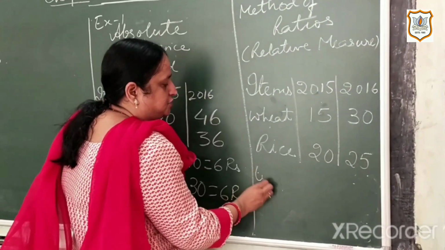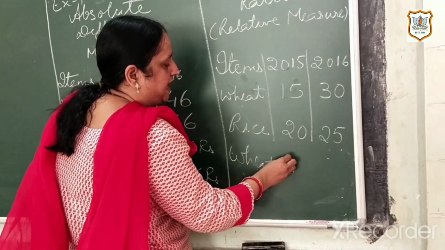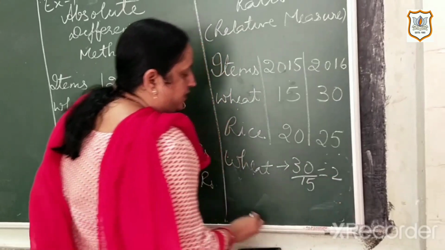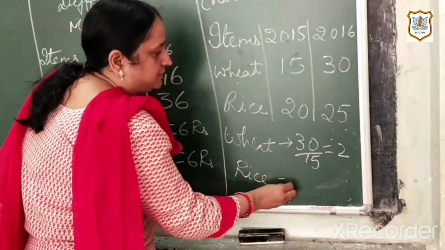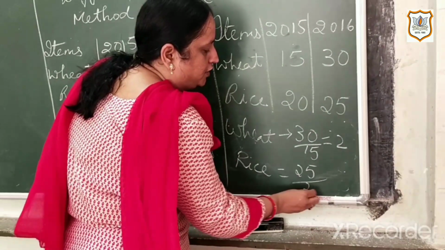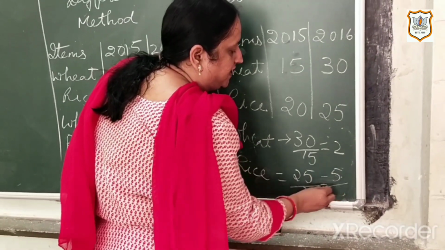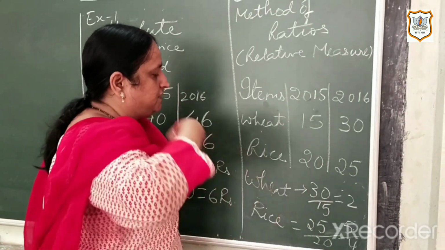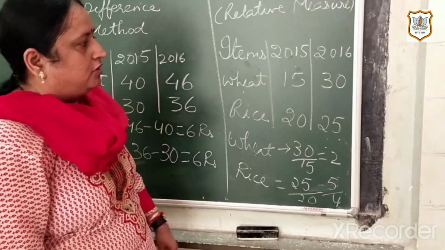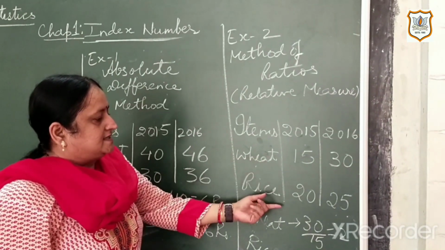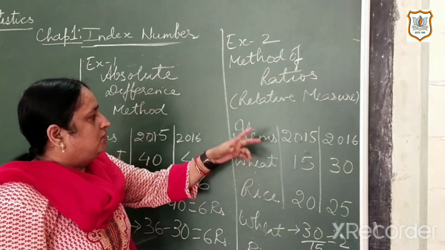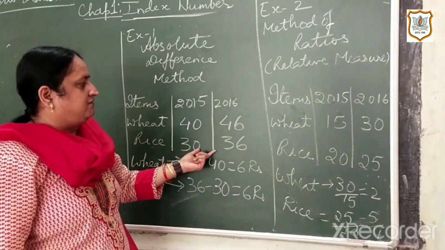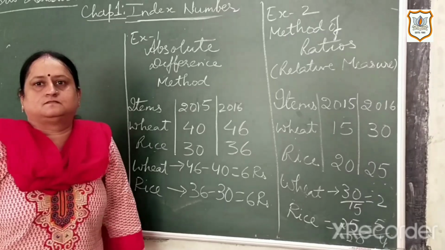Now when we take the ratio for wheat, we have 30 upon 15, that is 2. For rice, it is 25 upon 20, that is 5 by 4, since 5 fives are 25 and 5 fours are 20. So the ratios 2 and 5 by 4 for wheat and rice are taken as a relative measure. What was the difference in the two? Here we have taken the ratios and there we have taken the difference.